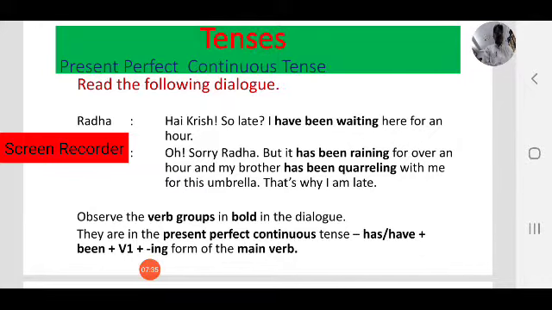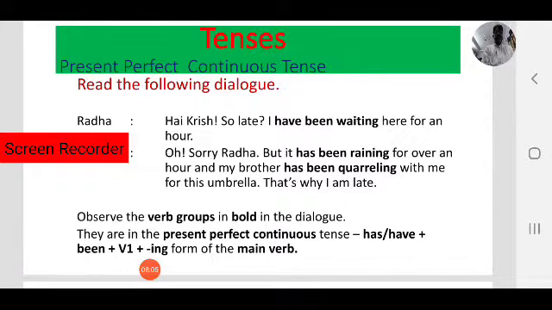A small dialogue between Radha and Krish. Radha said, hi Krish, so late. I've been waiting here for an hour. Krish, oh sorry Radha, but it has been raining for over an hour and my brother has been quarreling with me for this umbrella. That's why I'm late.